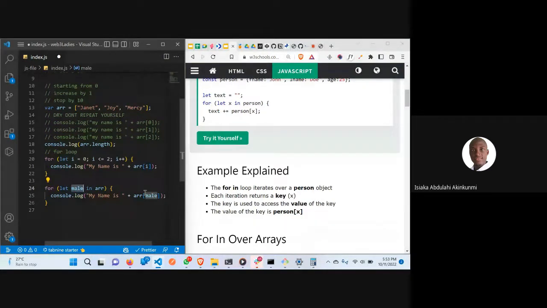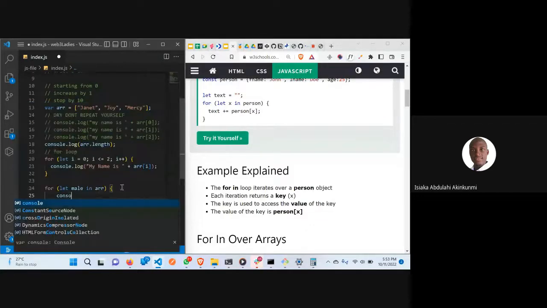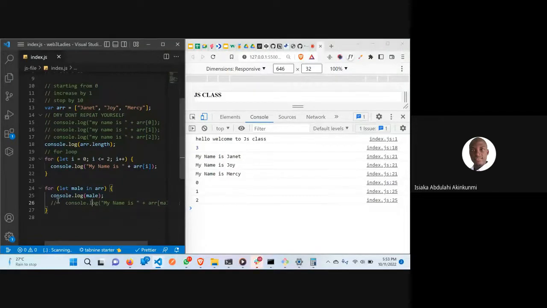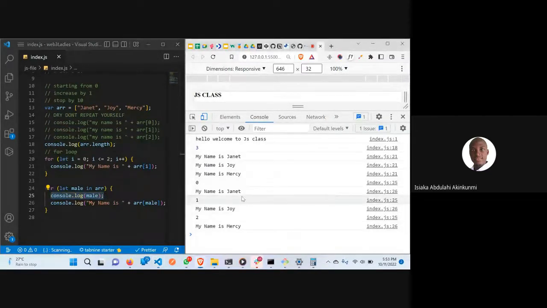If you look at it here now, if I say console.log male, our male will now be the index: 0, 1, 2. This is our index. And if I comment this out, it's going to give us the same thing. The reason why it's bringing it like this is that it's taking it one by one. This first one is taking this like this because this is the first loop. It's going to execute this for the first time, the second time, and the third time. So that is how it works.